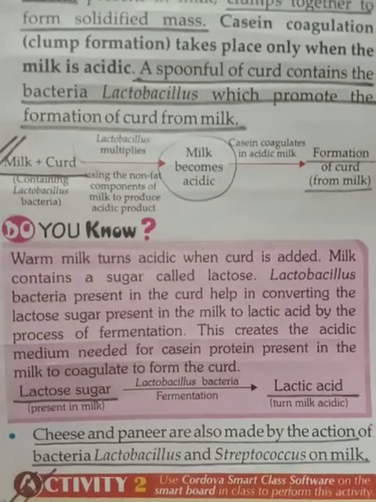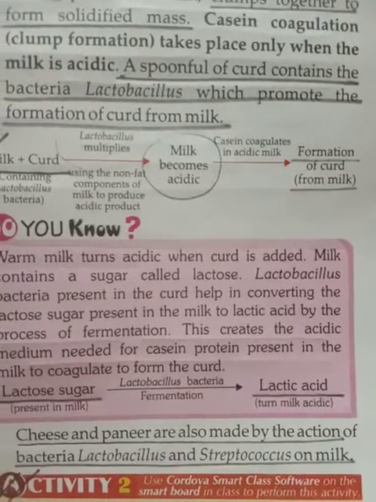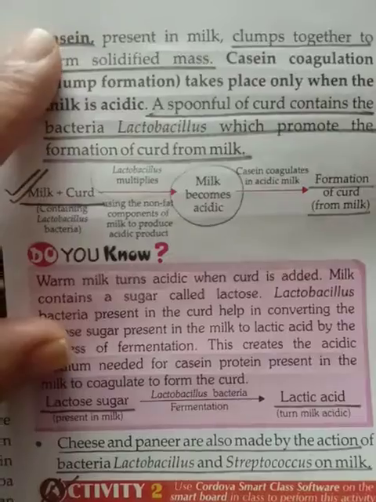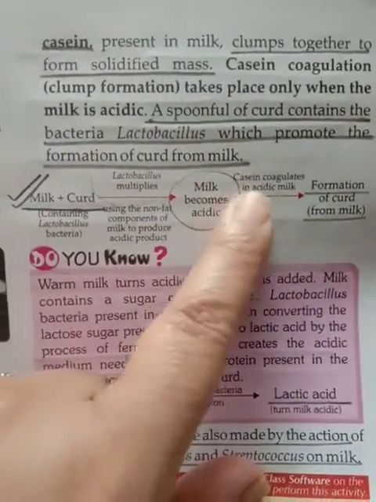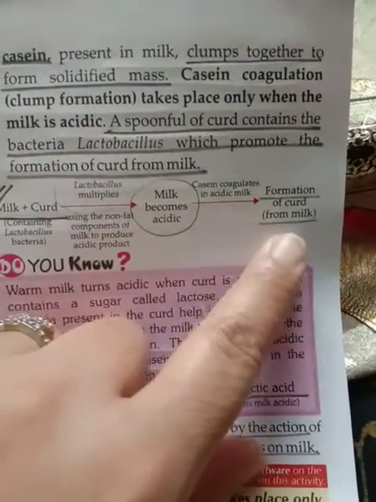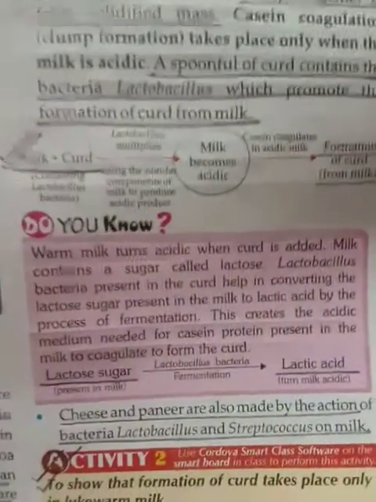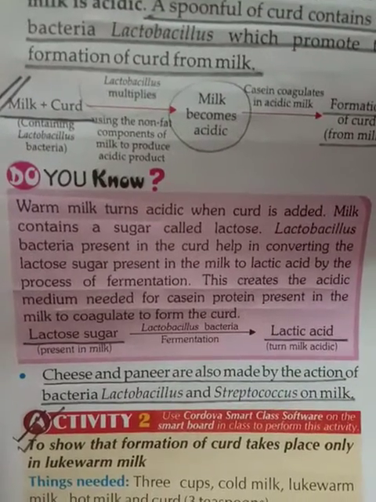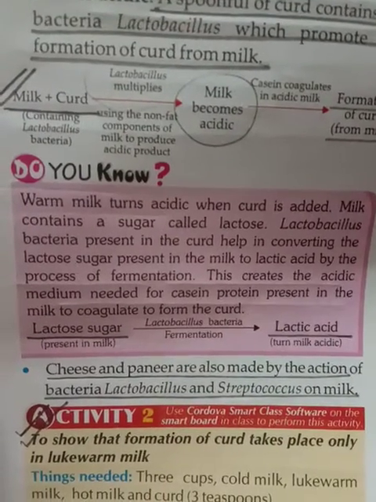So milk becomes acidic. When the milk becomes acidic, this protein that we have talked about, this casein protein, coagulates. Coagulates means collection, इकट्ठा हो जाना. Formation of curd takes place. Now we will discuss, do you know? Warm milk turns acidic when curd is added.